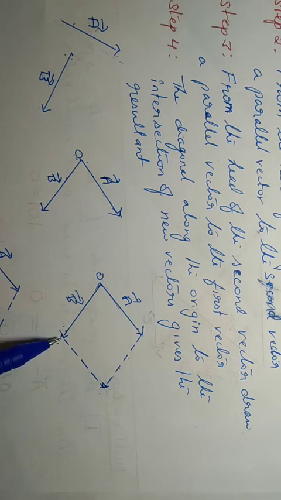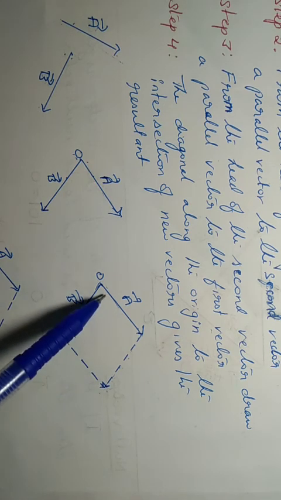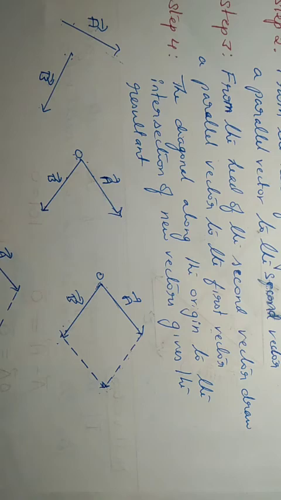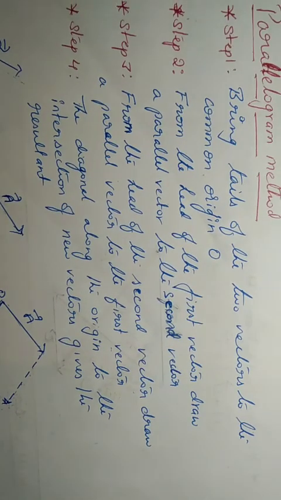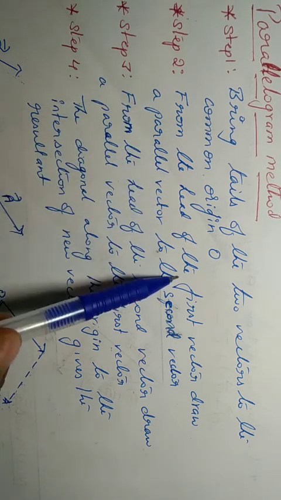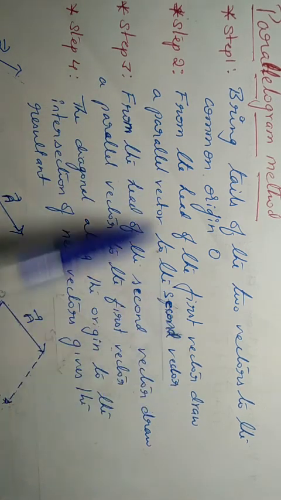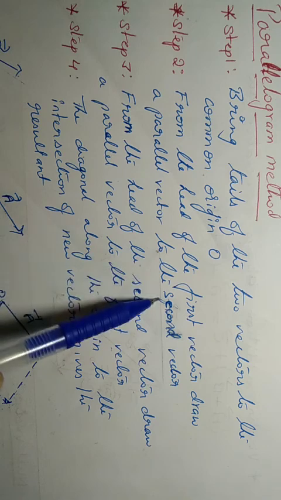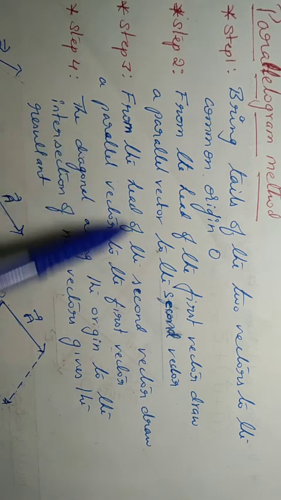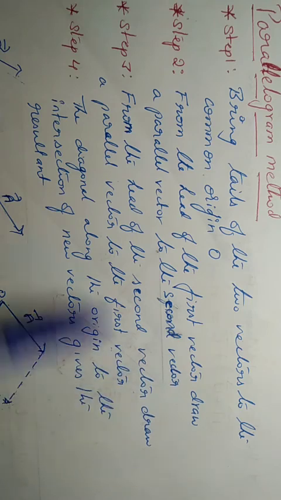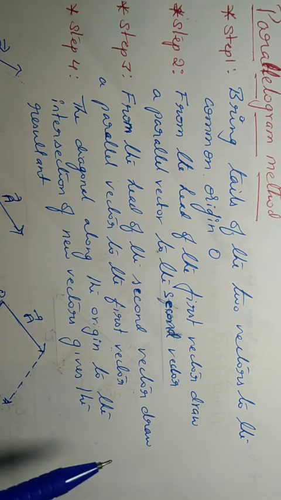From the head of the second vector, draw parallel to the first vector. That is the steps what I have written. See what is step 2? From the head of the first vector, draw parallel vector to the second vector. Similarly, from the head of the second vector, draw parallel vector to the first vector.